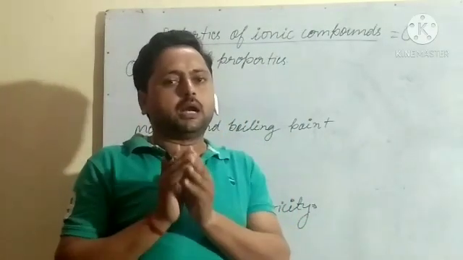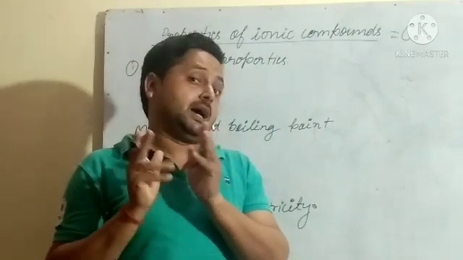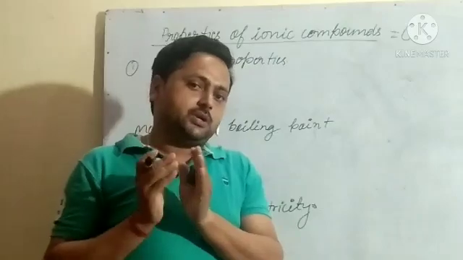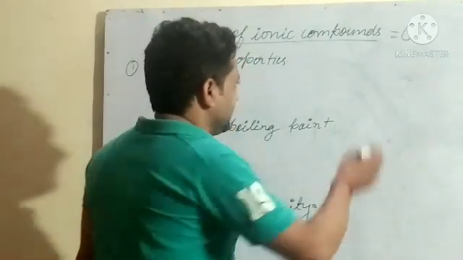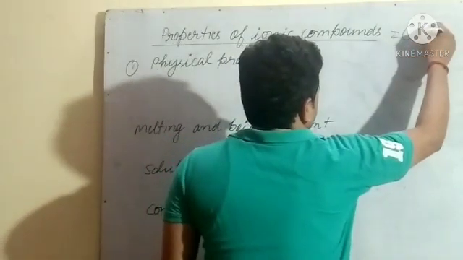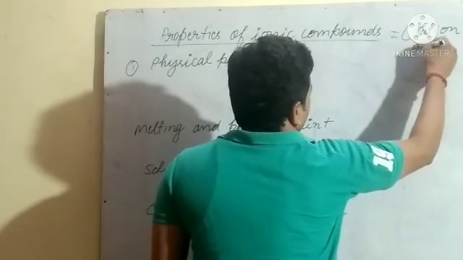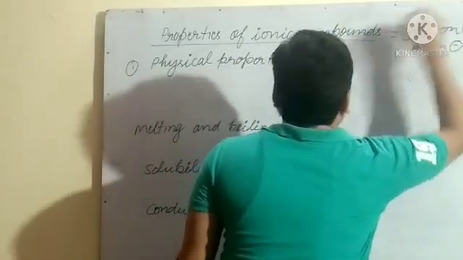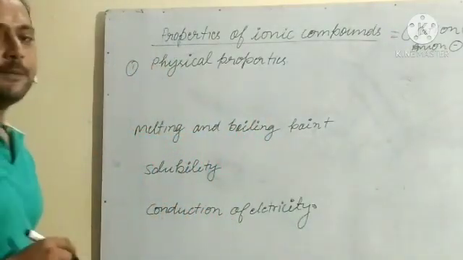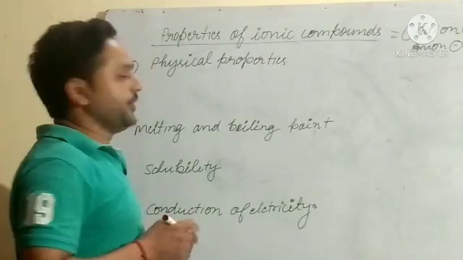Due to the strong electrostatic force between the oppositely charged ions, they show different properties from other compounds. Positively charged ions are cations, and negatively charged ions are anions. So let us see the properties of ionic compounds.